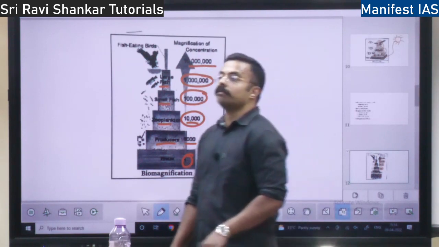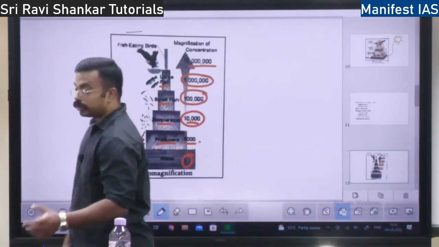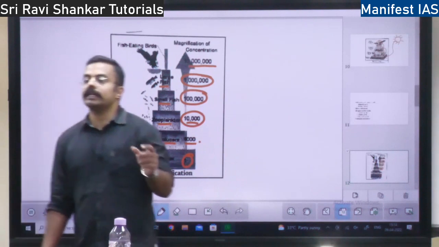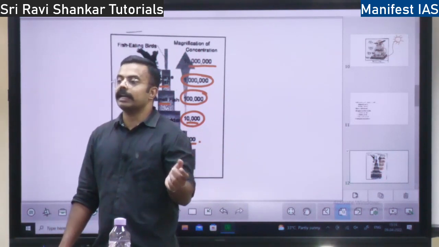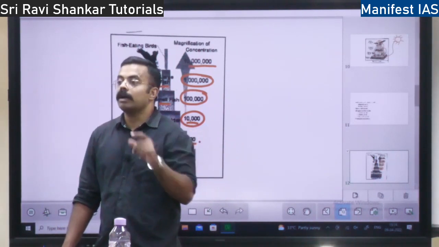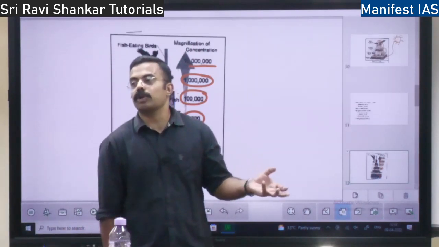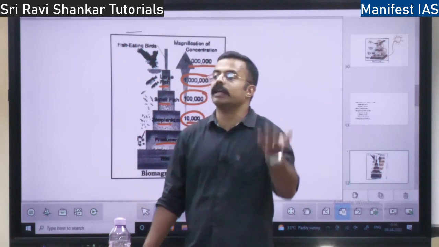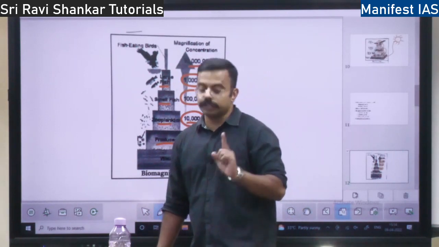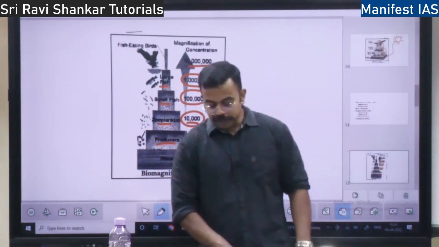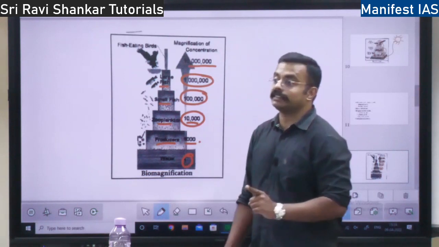Then it should be mobile. Mobile, not the mobile phone. If the pollutant is static, staying in one place, it does not cause any harm. It will get stuck in some rock or something. But if it is moving, it will enter our body. The third thing is it should be soluble in fats.